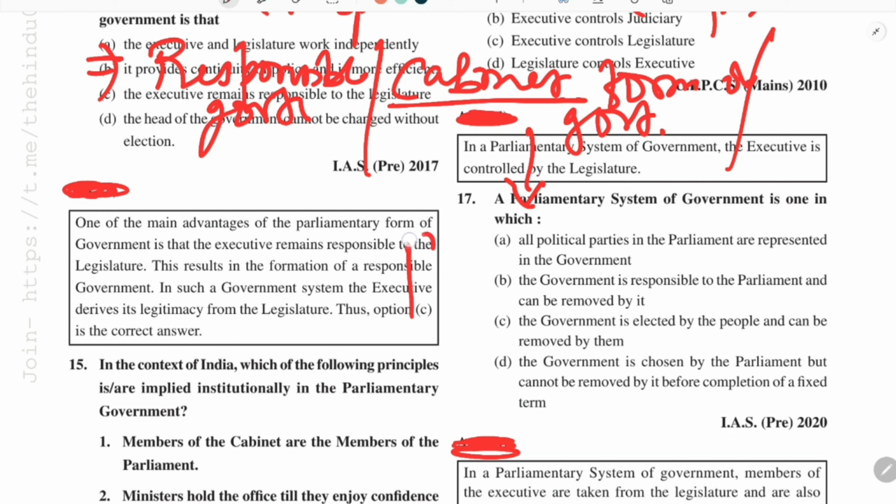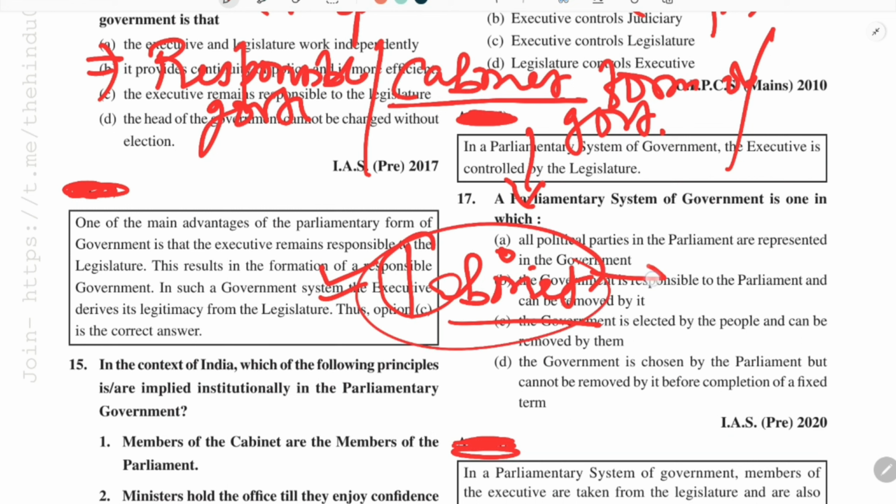Cabinet is basically a part of the COM, the Council of Ministers.